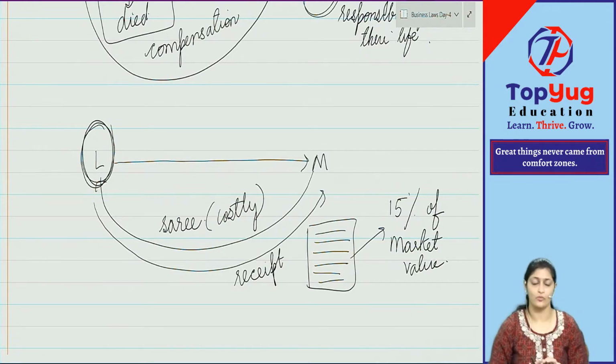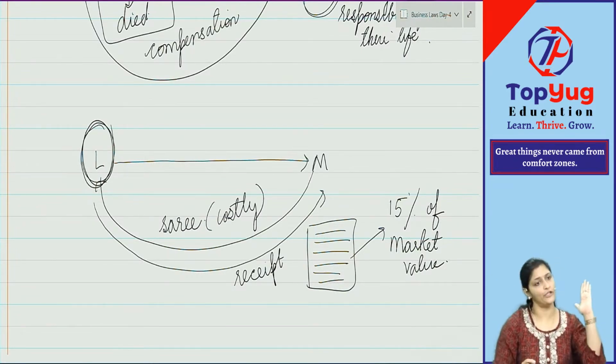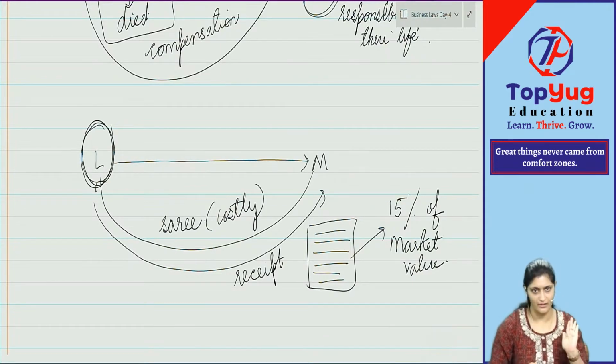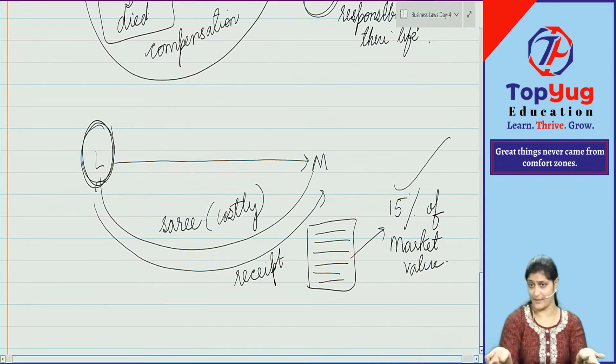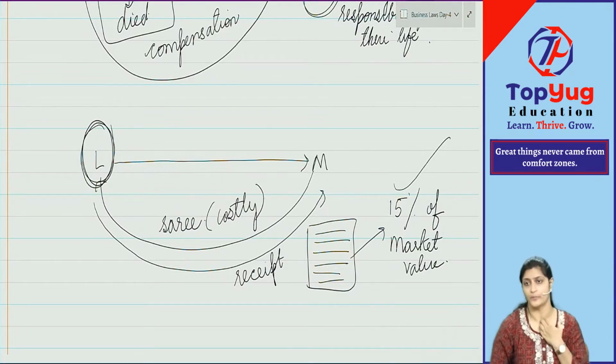Now Manu Swami came. It was a very heavy sari, having some silver work. Manu Swami came and said that you have to reimburse the entire value to me. But what did Lily White say? We will not do that. We will only pay 15%. When you took the receipt, you accepted that term and condition. Yes or no? So you will have to accept it. You will have to take only 15% now.